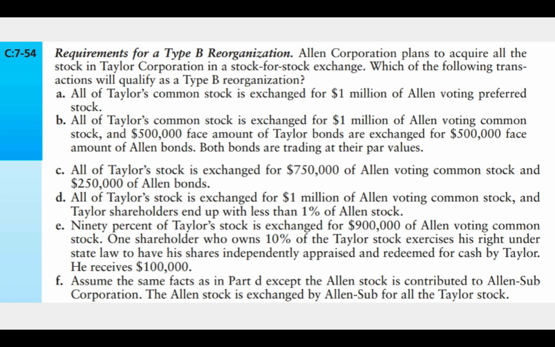reorganization. F, assume the same facts as in Part D, except the Allen stock is contributed to Allen Sub Corporation. The Allen stock is exchanged by Allen Sub for all the Taylor stock. All right, so here it's the same thing. It's a triangular reorganization, just like we saw in a triangular type A and again in a C. This is a triangular type B, so the tax consequences are the same. The only difference is now Allen Sub is the one who is acquiring the Taylor stock. So yes, this qualifies. It's just a triangular type B.